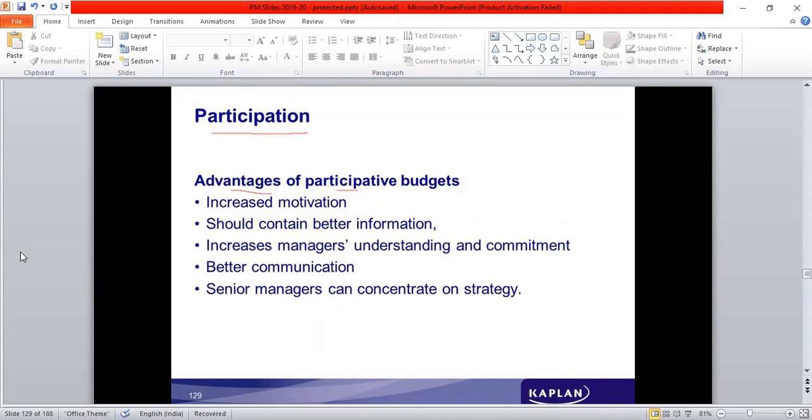What are the advantages of the participative style of budget? Just now I have explained to you. Increased motivation, should contain better information, then increases managers' understanding and commitment, better communication, and senior managers can concentrate on strategy.